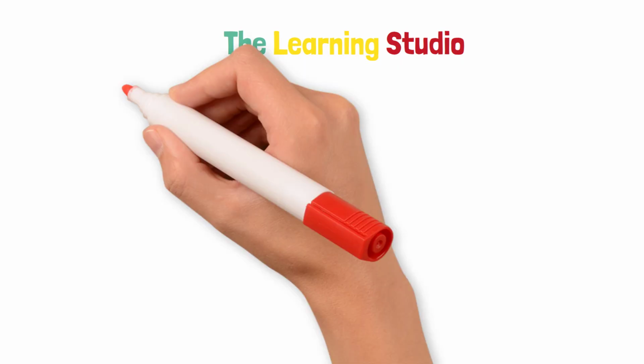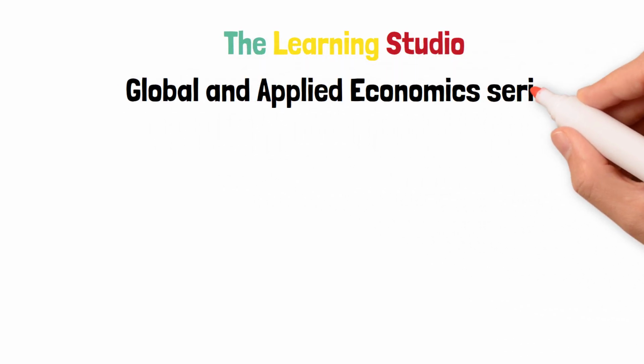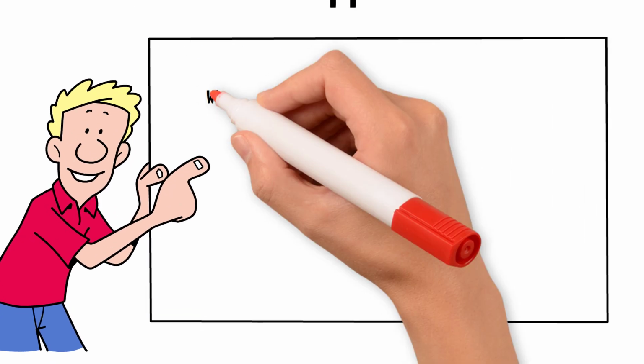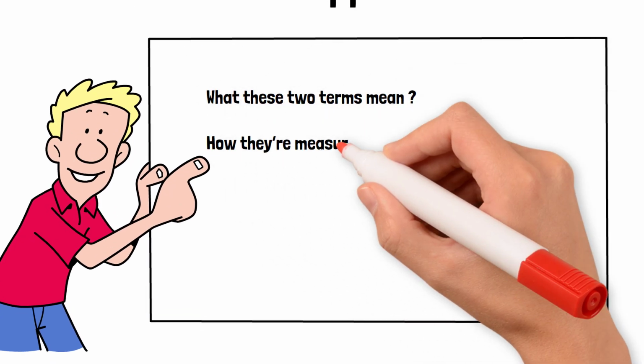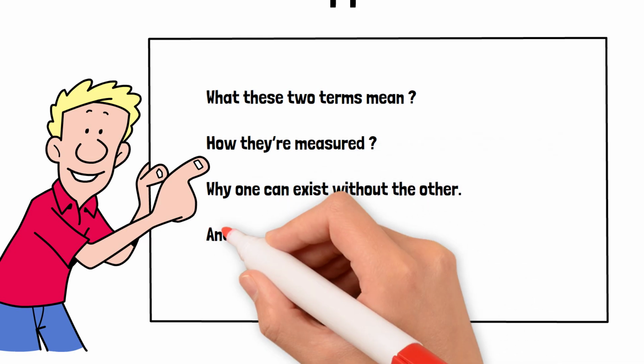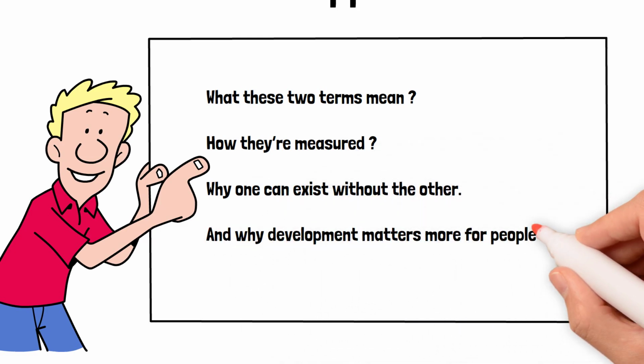Today's topic, part of our Global and Applied Economics series, will explain what these two terms mean, how they're measured, why one can exist without the other, and why development matters more for people's lives.